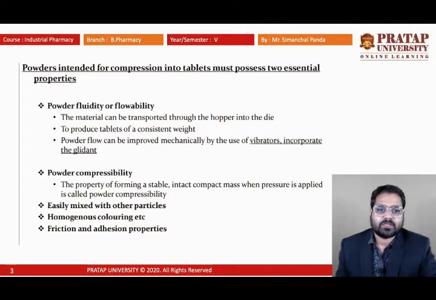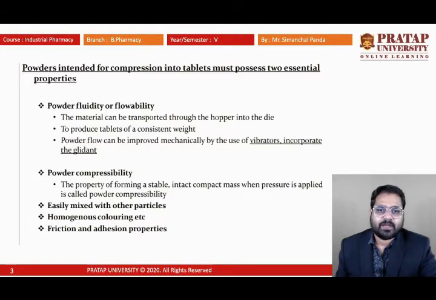Sometimes powders are elastic in nature, so when pressure is applied, they push back in the opposing direction, and there is a chance of cracking. To avoid that, we must study the powder compressibility. Only if the compressibility is within the proper range can the powder be used for tablet formulation.